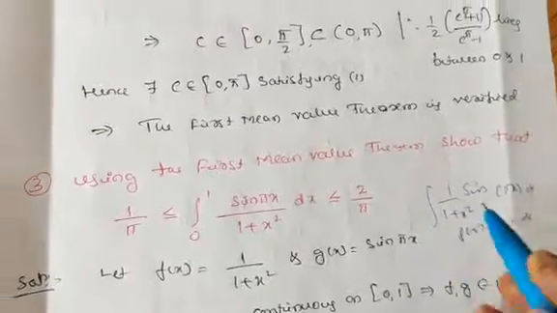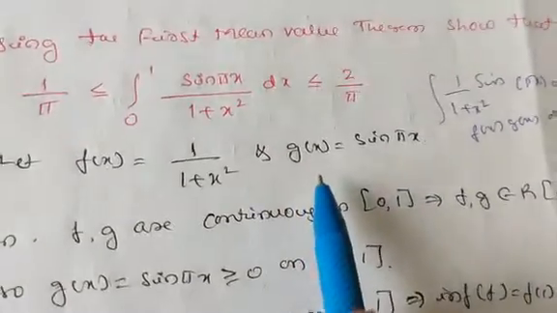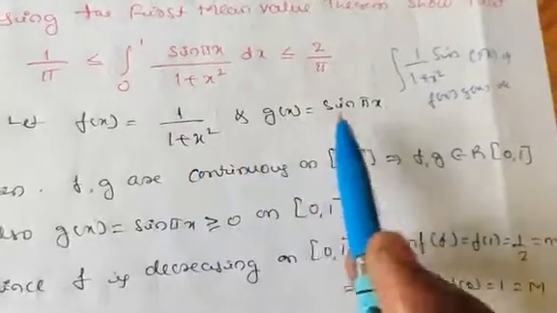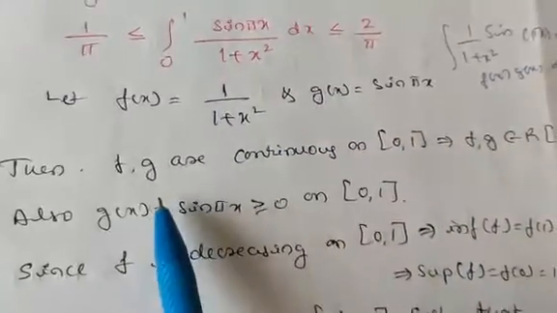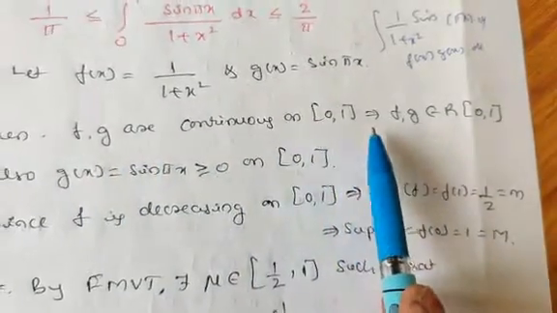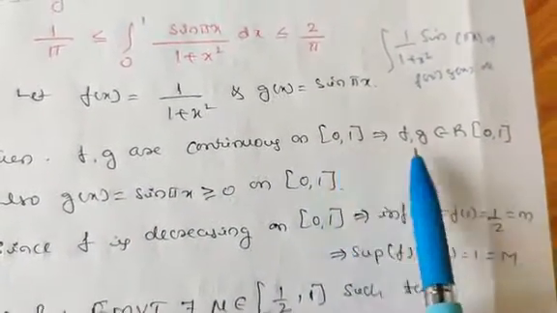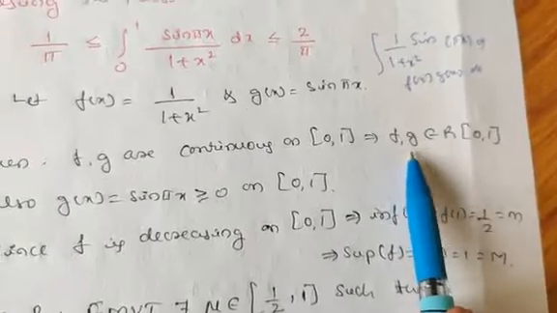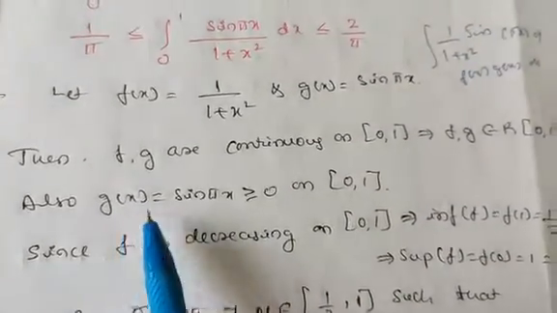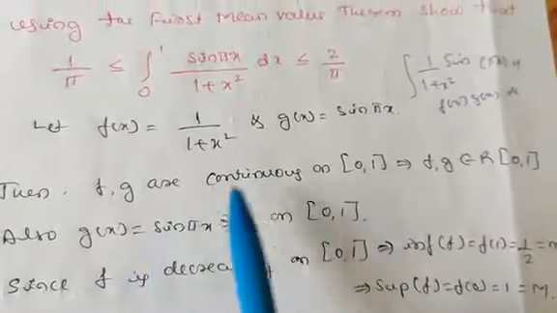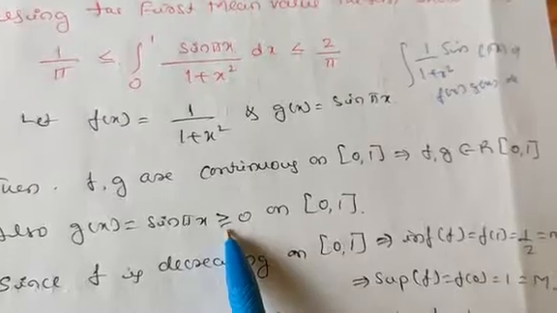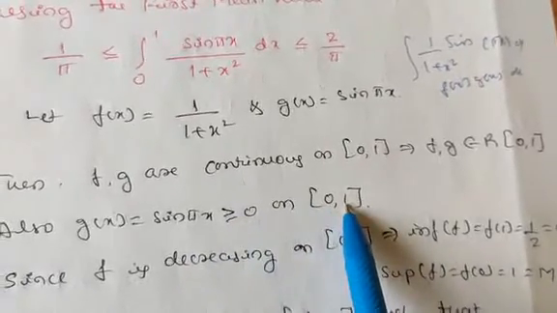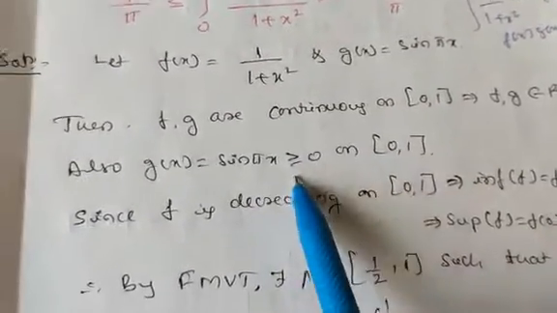It is from 0 to 1. So this is f of x and g of x. Then you have to check whether these are continuous or not. Both f and g are continuous on a comma b, that is, the interval is 0 to 1, and so these two are Riemann integrals. Also, g of x is sin pi x. It is always greater than or equal to 0 in this interval 0 to 1. Other than this, it may be negative also.